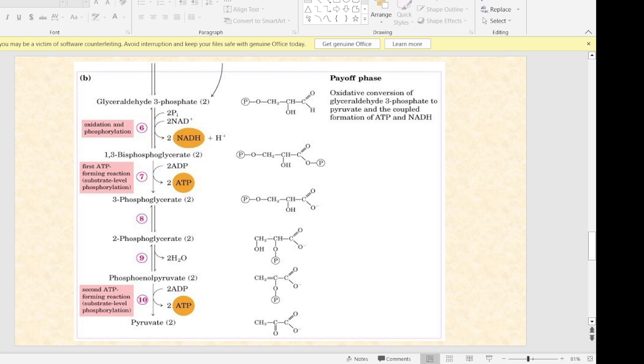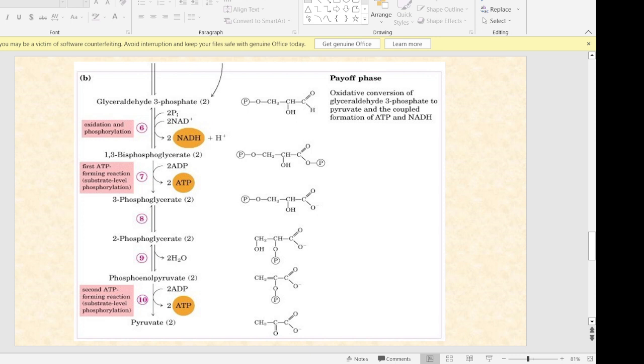The enzyme responsible here is glyceraldehyde 3-phosphate dehydrogenase. It also liberates a molecule of NADH. Since DHAP and glyceraldehyde 3-phosphate are interconvertible, we will be multiplying the product as well as the energy equivalent released here by 2 during energetics calculation. This reaction is a reversible reaction.